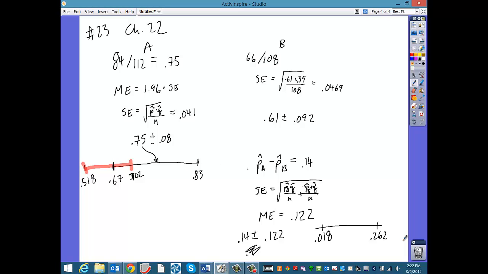Well, what they explain in the back of the book is that the fact that we're adding what are essentially the variances here is the key to why this test is the appropriate test. If you want to know if there's really a difference, you've got to subtract the proportions, and therefore you have to get a measure of spread that is appropriate for that statistic.